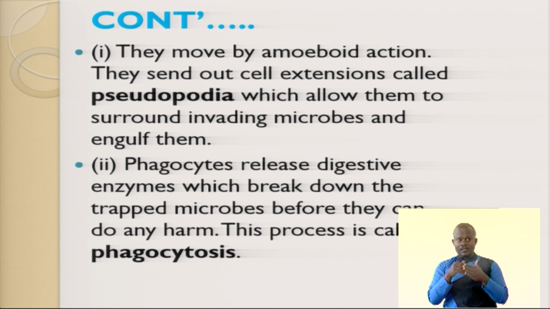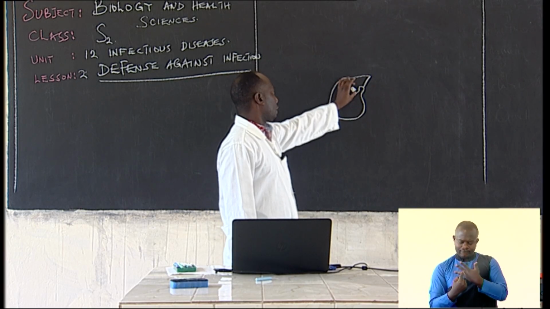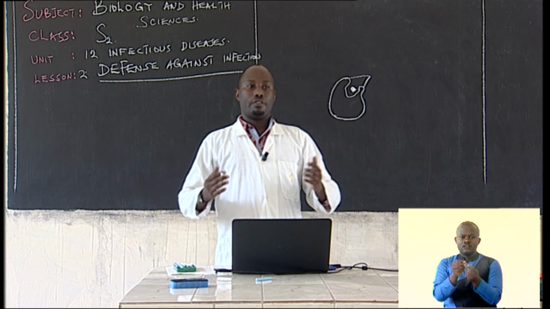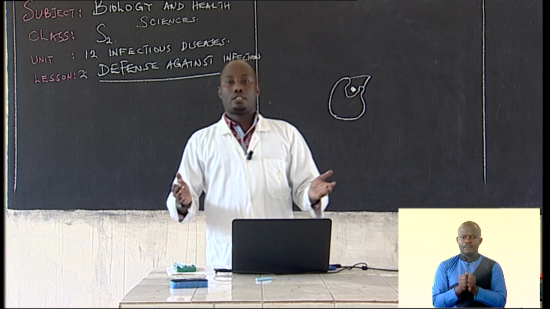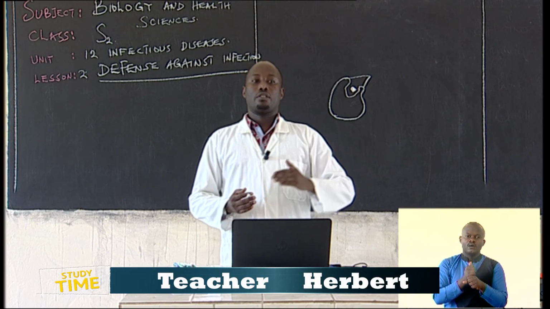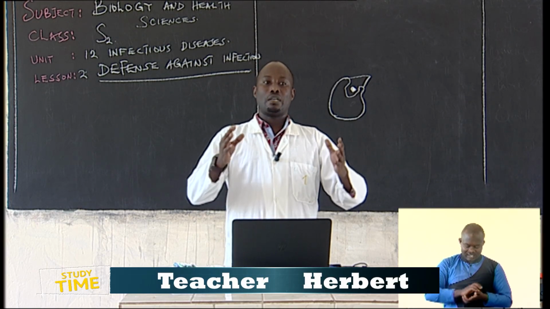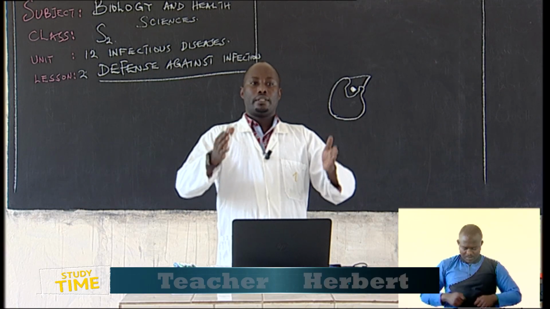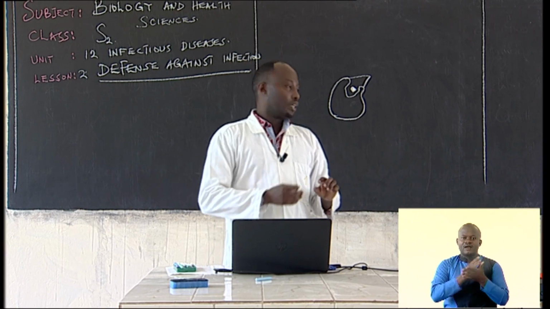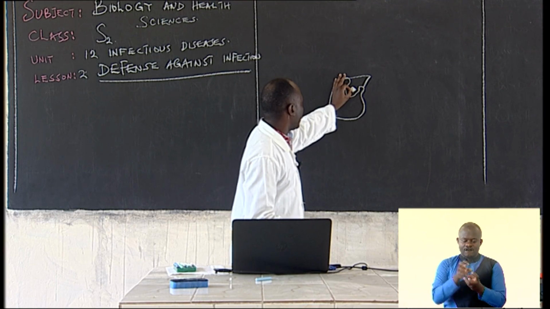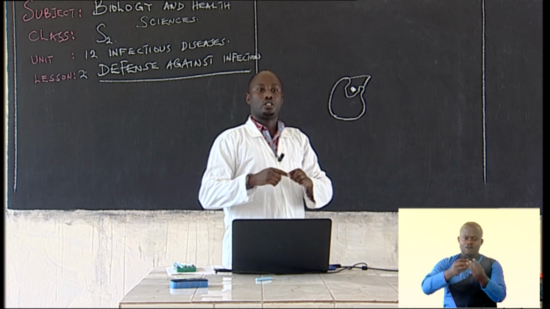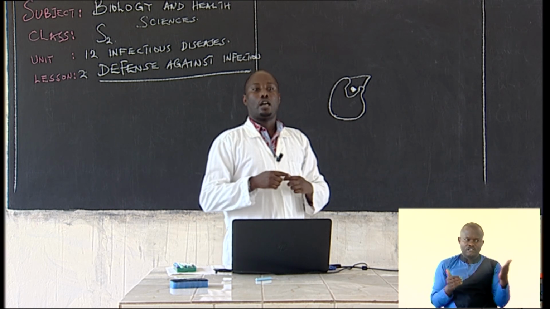This is a disease-causing agent. A phagocyte is able to surround and engulf the invading microorganisms. Not only that, they release digestive enzymes, which break down the trapped microorganisms before they can do any harm. They invade them, they surround them, and after they produce some enzymes, they destroy the pathogens before they can cause harm to the body.